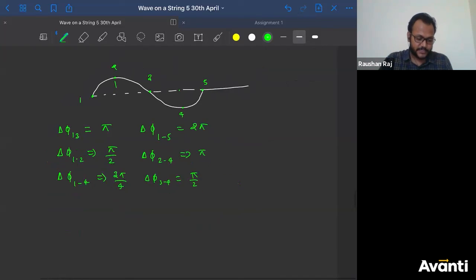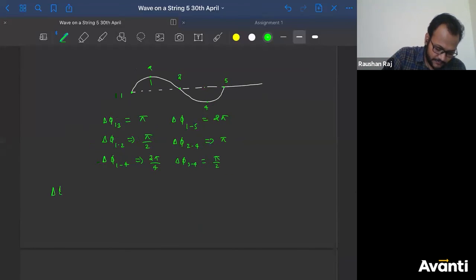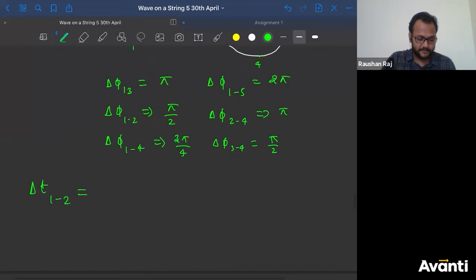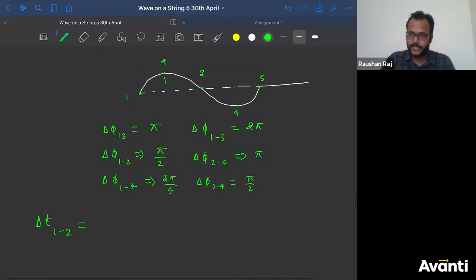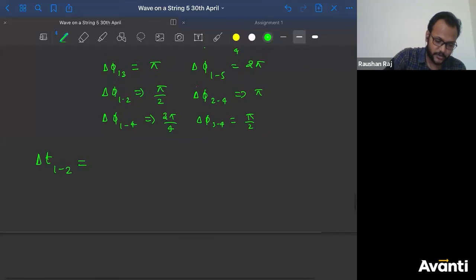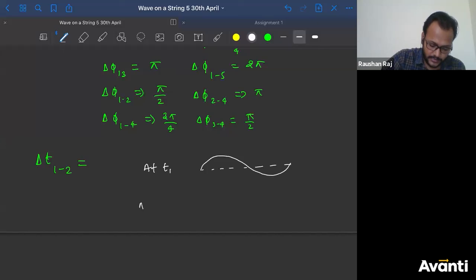Now similarly, if I ask you what is the time difference between 1 and 3 or 1 and 2? What is the time difference between 1 and 2? ऐसा कुछ नहीं आएगा. क्या होगा कि let us say at time t is equal to t1, the particle is at this one. At time t is equal to t2, the particle has come here. That means ऐसा कुछ condition देता हूँ मैं. Let me draw it again. So ये कुछ condition है ऐसा. So this is at t1. At t2, the graph looks like this, or the wave has moved here.